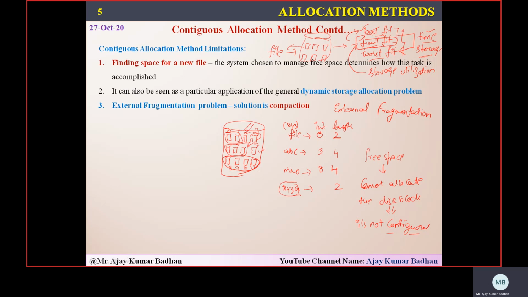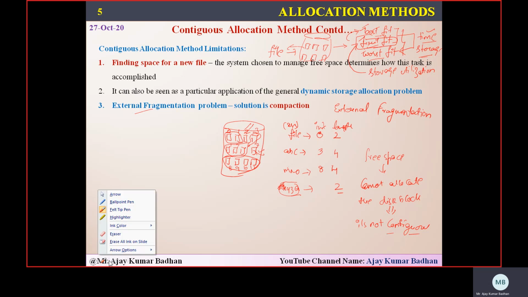So one empty space is located at 2 and another is located at 7. That's the reason we cannot allocate. Even though we are having free space for this particular file, we require only 2 blocks, but we have a space that is not sequential. That's the reason we can't allocate it. That is what we call external fragmentation. And the solution that we can provide here is compaction.